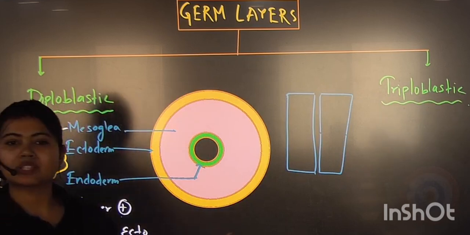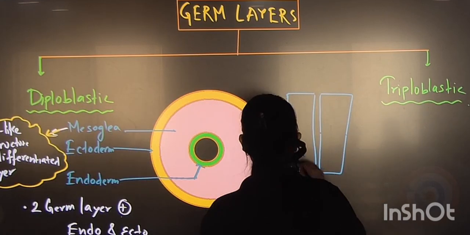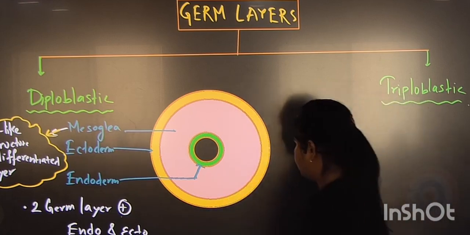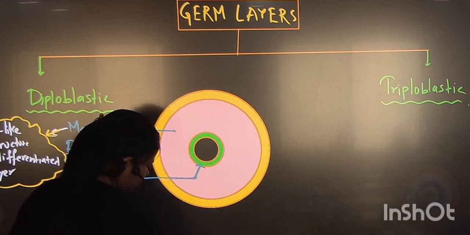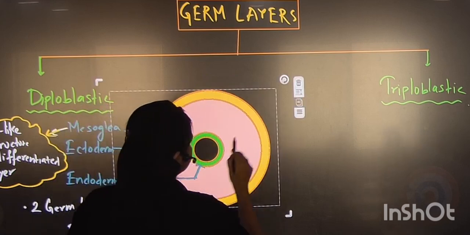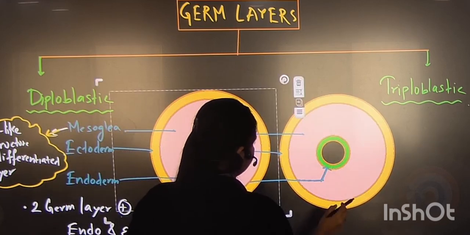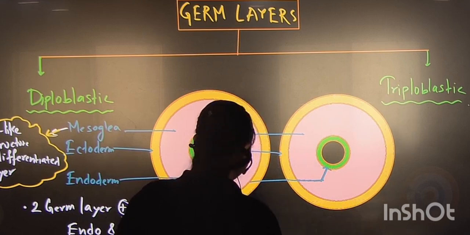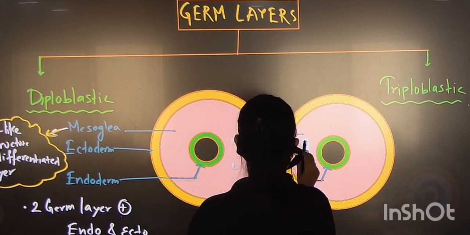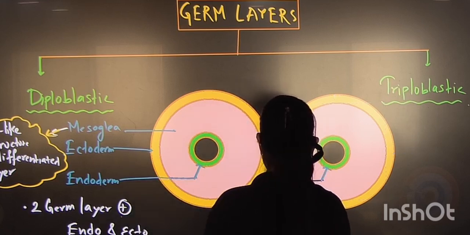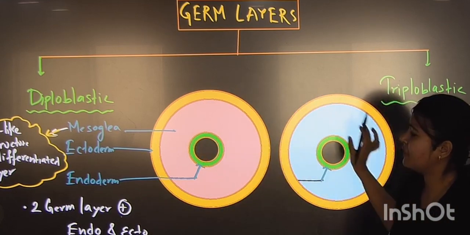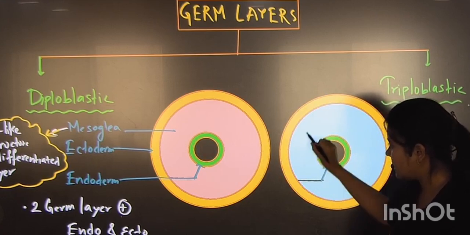Now let's move on to the triploblastic animal. In the same way, everything else is the same, just this sky color is different.